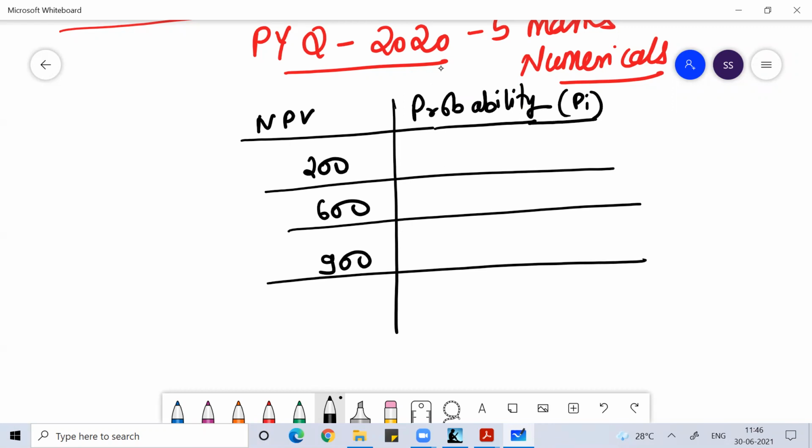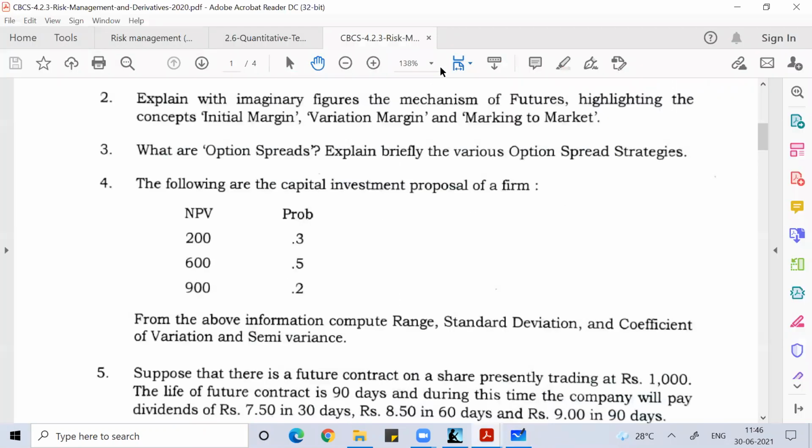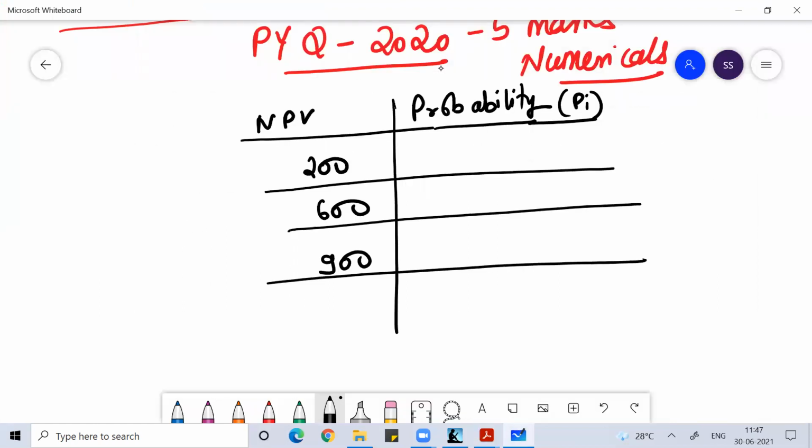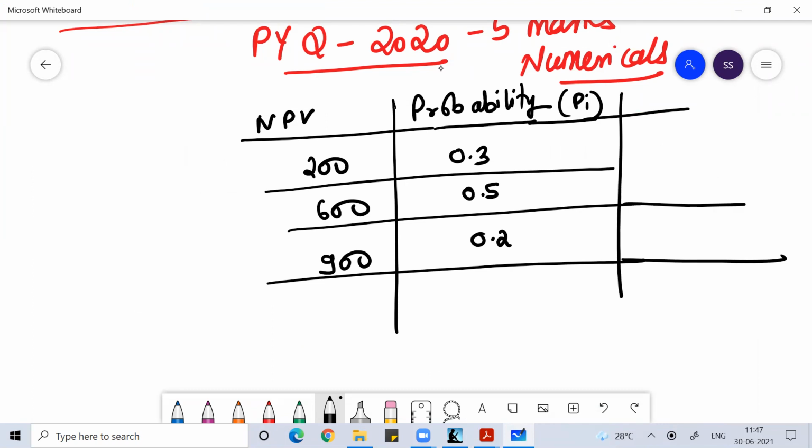The sum of total probability should be equal to 1: 0.3, 0.5, 0.2. If you do the sum, it's 1. So you can find the expected value, guys.